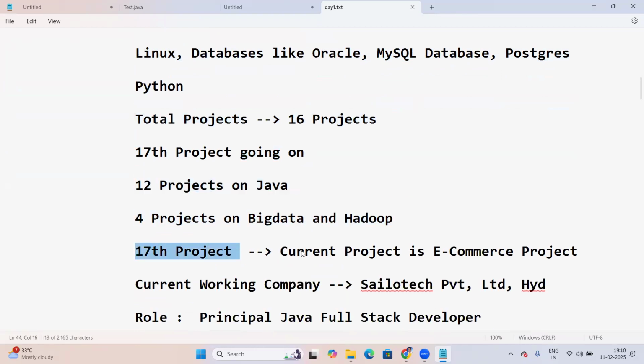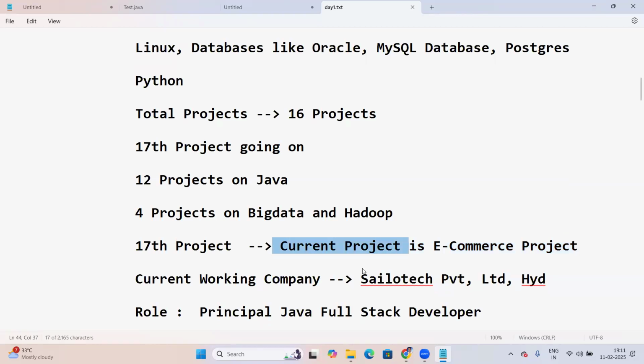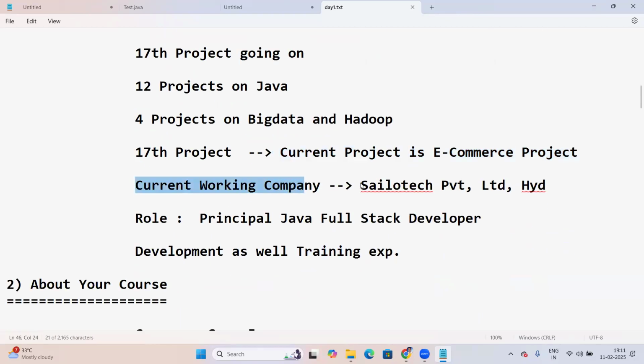The 17th project is going on now, an e-commerce project for a US-based client. My current company is Silotech Private Limited, Hyderabad.